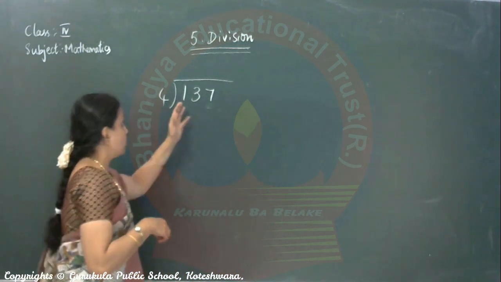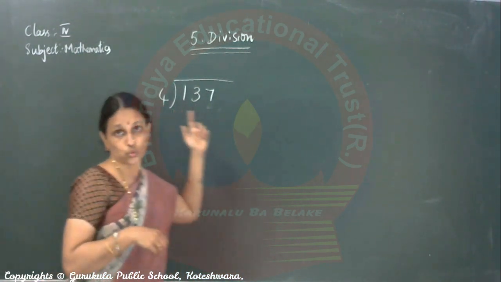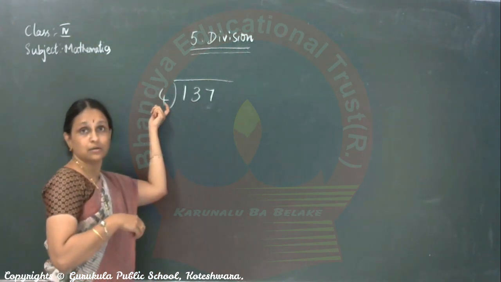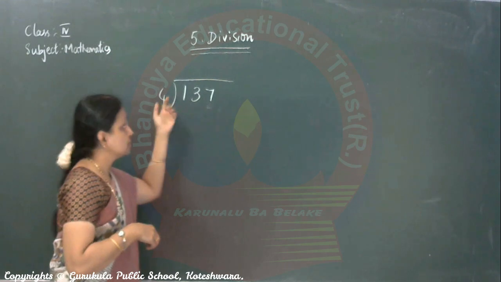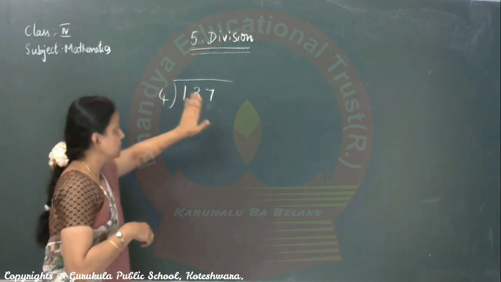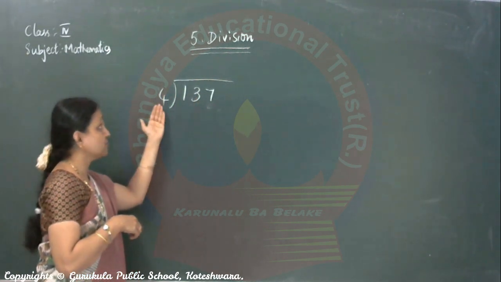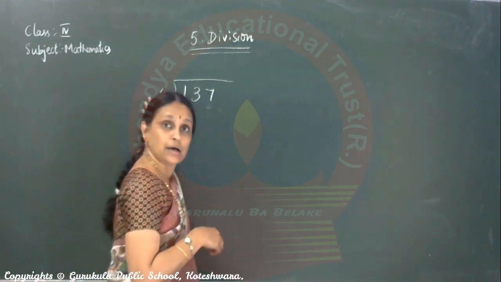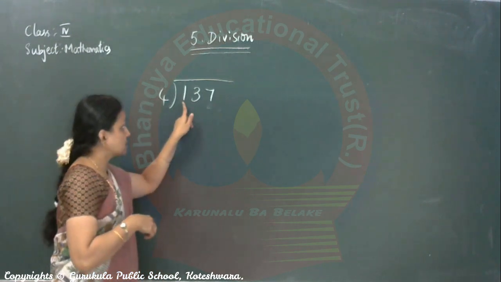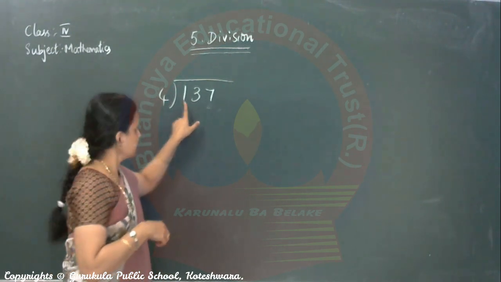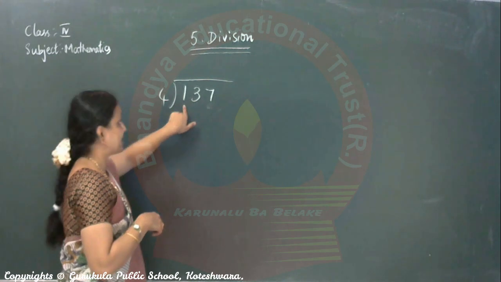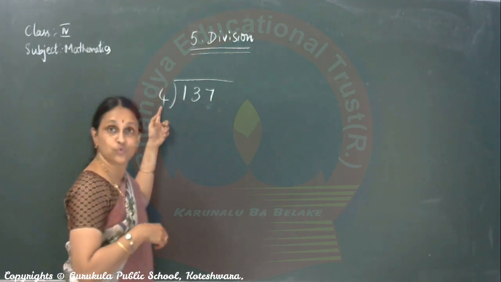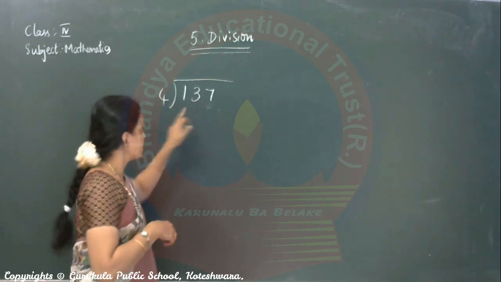Now, 137 divided by 4. How do you do this? Of course, what is this number? Divisor. This is the dividend. You divide the dividend by the divisor. So start with 4 ones up. First you have to take the first number. Is the first number greater than 4? Of course, no, it is 1.